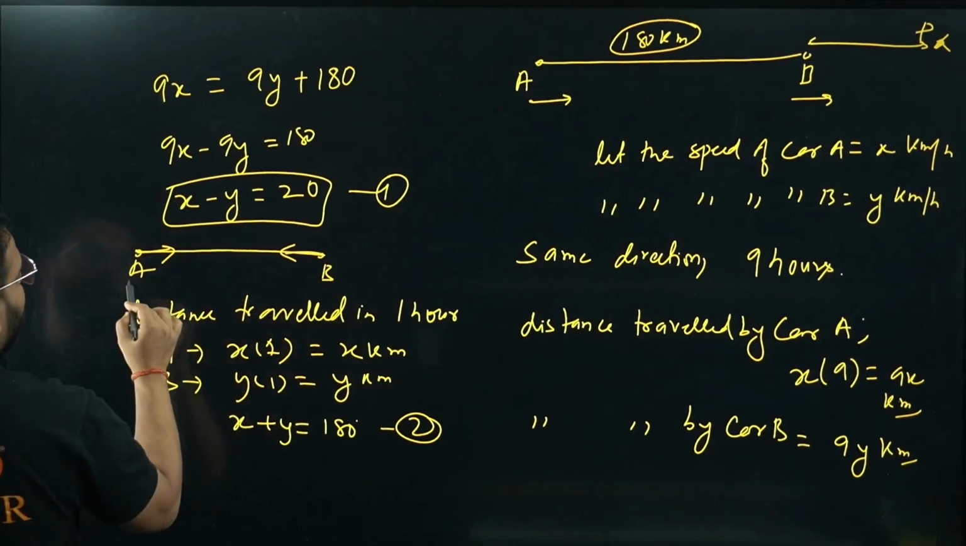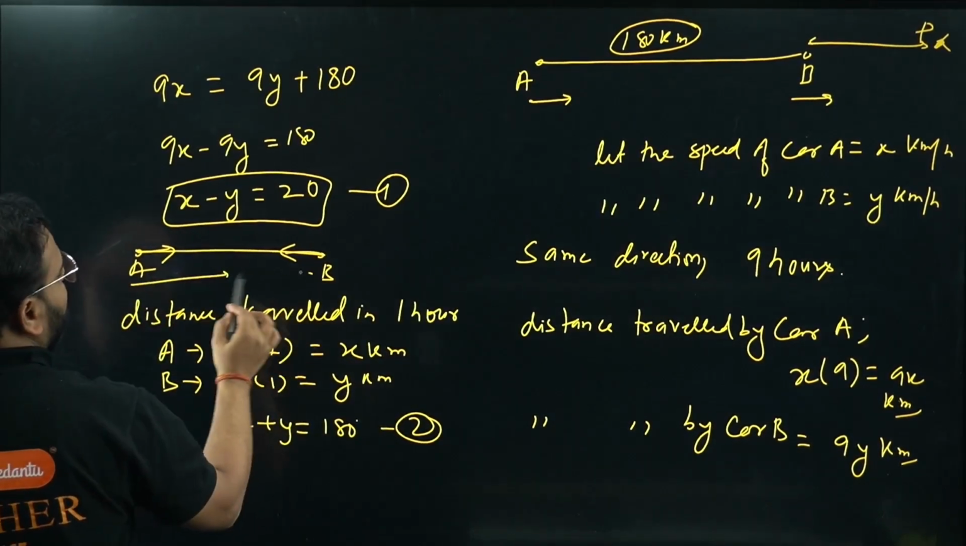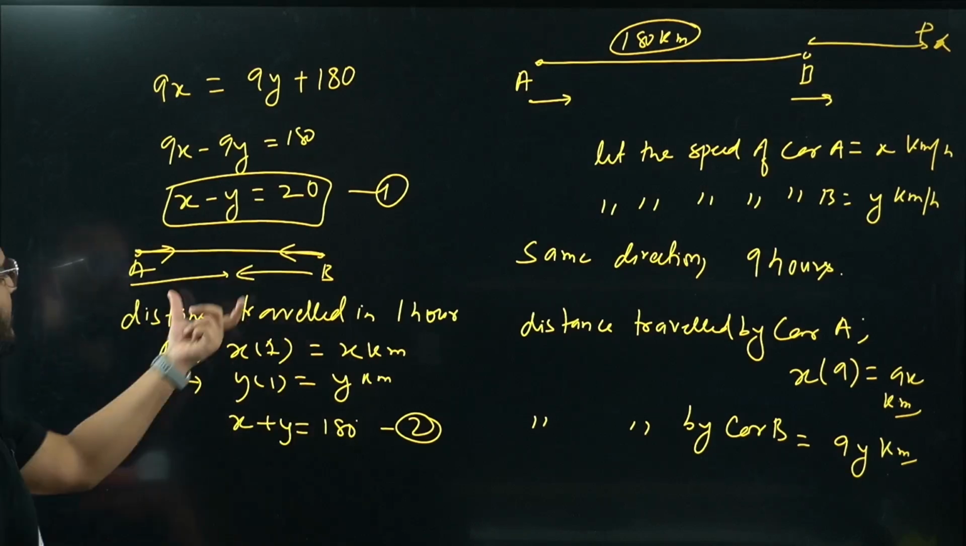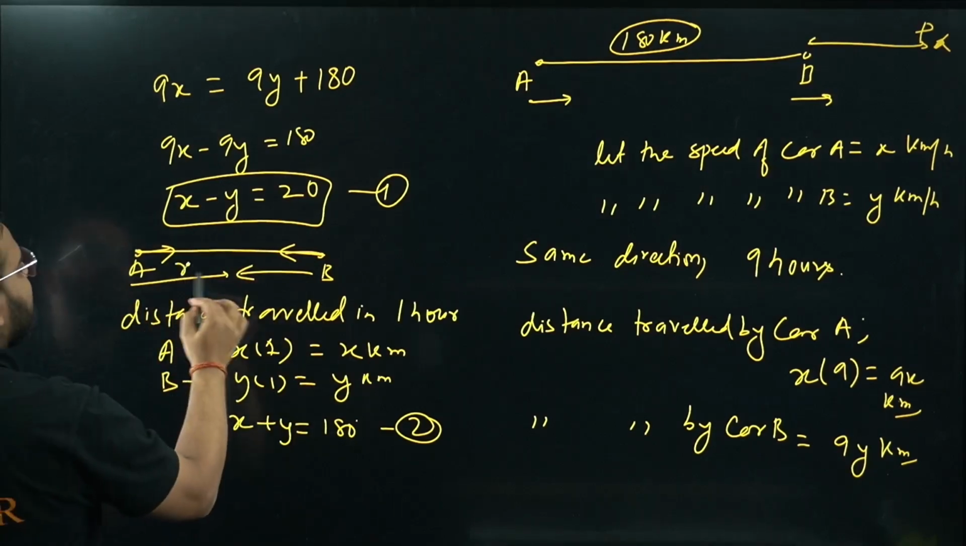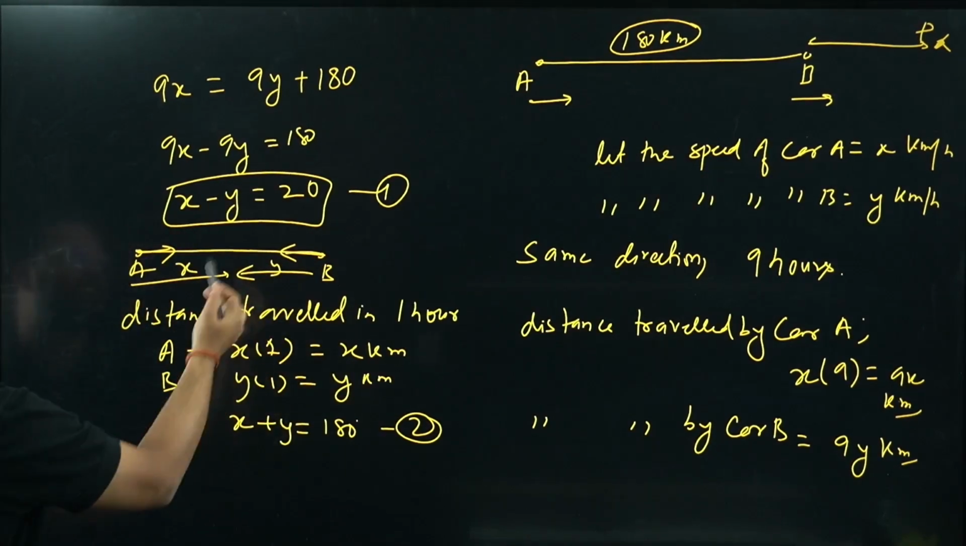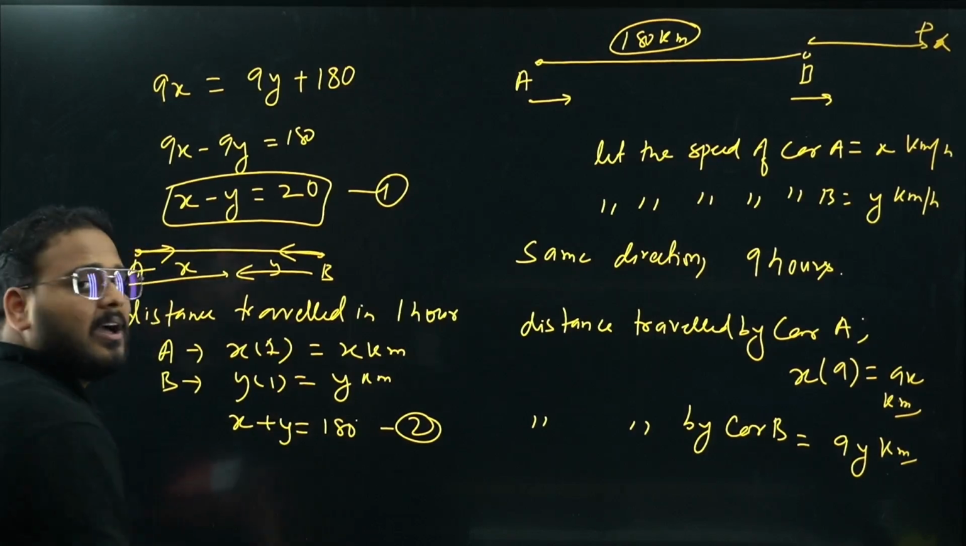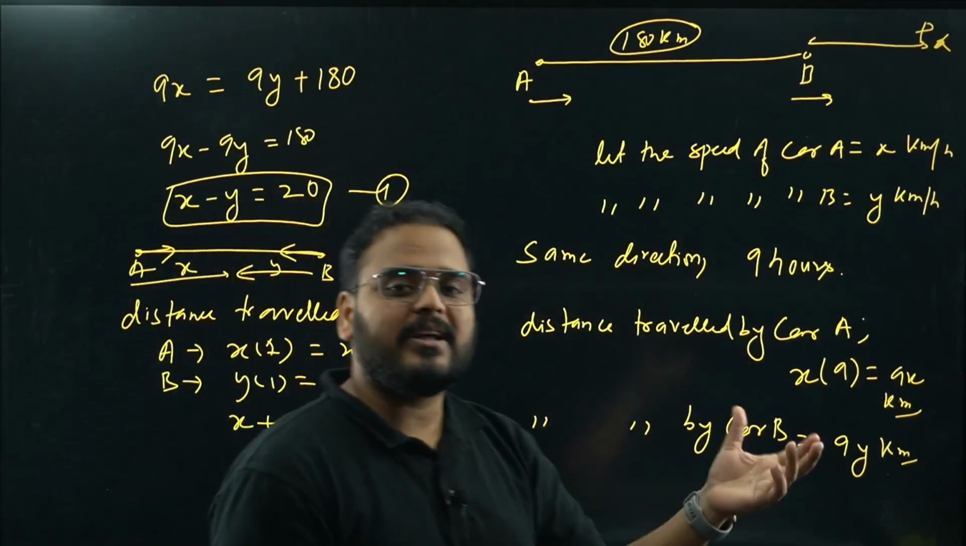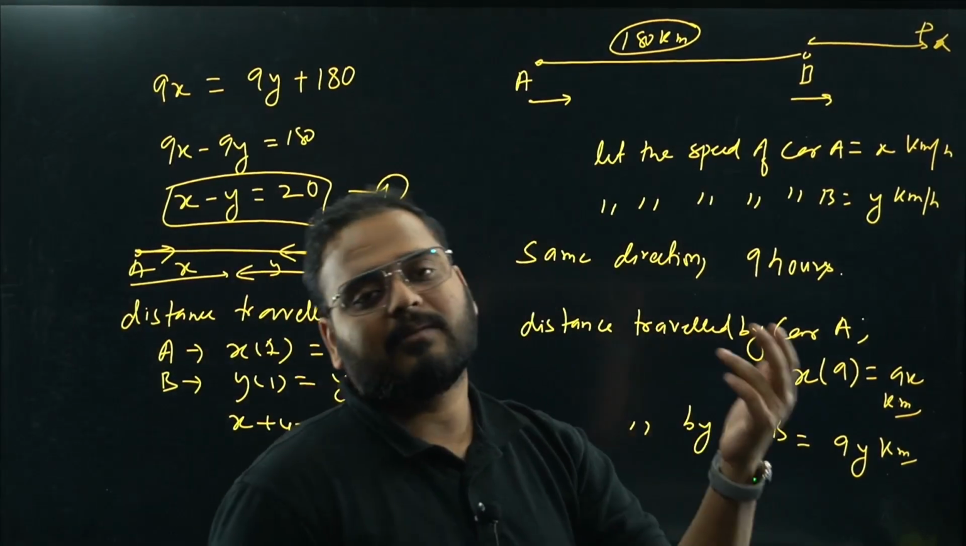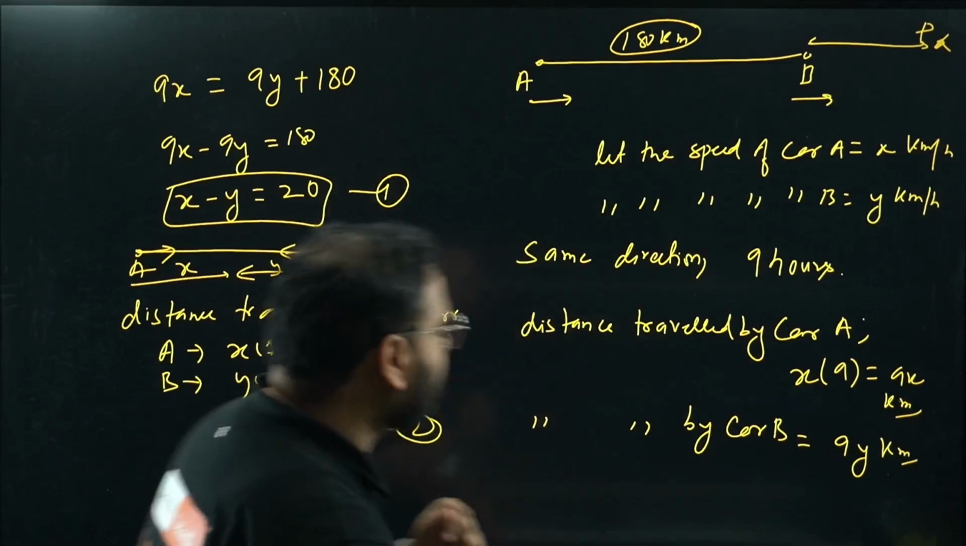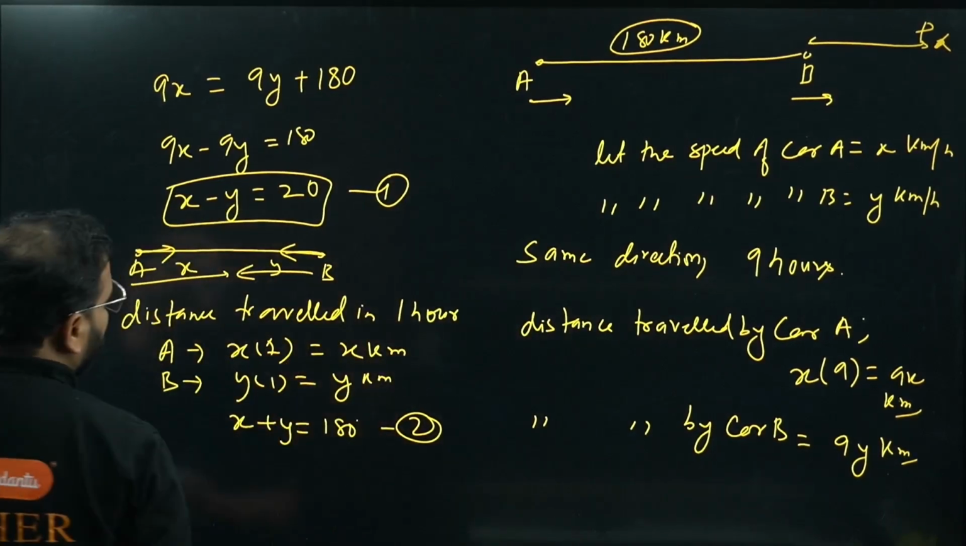A went from here to here, and B went from here to here. This distance is, let's say, x, and this is, let's say, y. x plus y has to be what? The total distance, 180. Correct? The total distance has to be 180. So the distance traveled by A and B together is 180 only. So we have equations 1 and 2, add them.